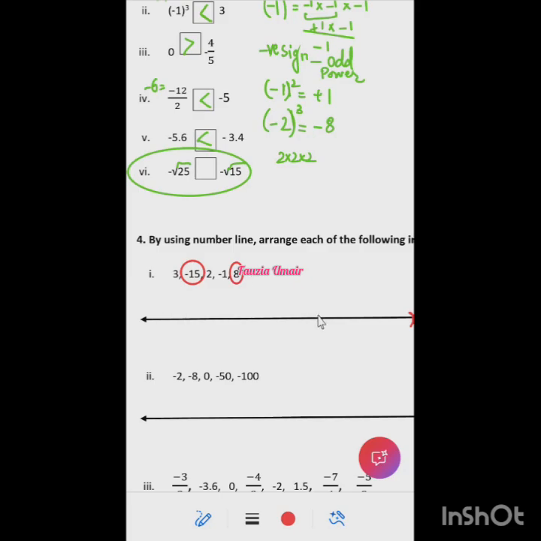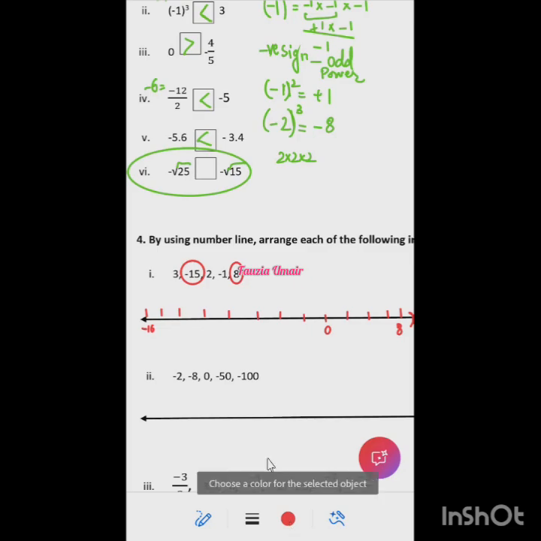Yes. So let's say this is 0, so this is 2, 4, 6, and 8. I am taking a step of 2, right? So this would be minus 2, minus 4, minus 6, minus 8, minus 10, minus 12, minus 14, and minus 16. So I'm drawing a number line from minus 16 to 8.